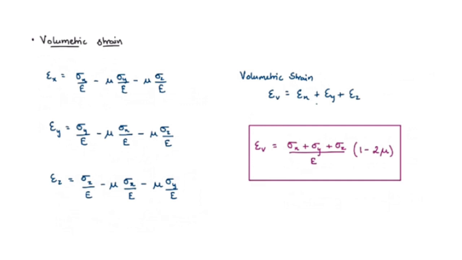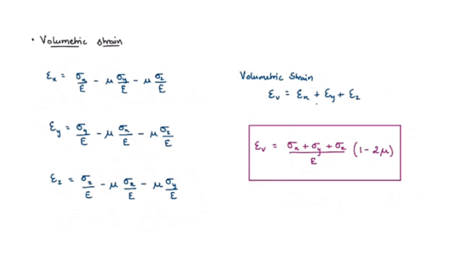The x direction strain is given by epsilon x equals sigma x by E minus mu sigma y by E minus mu sigma z by E. Similarly for y direction, epsilon y equals sigma y by E minus mu sigma x by E minus mu sigma z by E. Similarly for z direction, epsilon z equals sigma z by E minus mu sigma x by E minus mu sigma y by E.